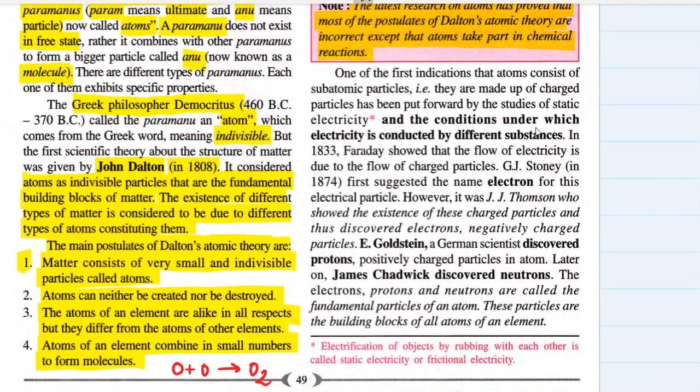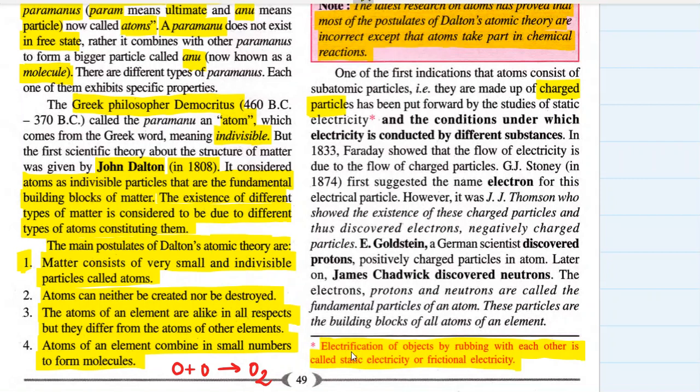One of the first indications that atoms consist of subatomic particles, that is, that they are made up of charged particles, has been put forward by studies of static electricity. Static electricity is basically electrification of objects by rubbing with each other. Do you know when a comb is rubbed with your hair and brought near bits of paper, it attracts those bits of paper?